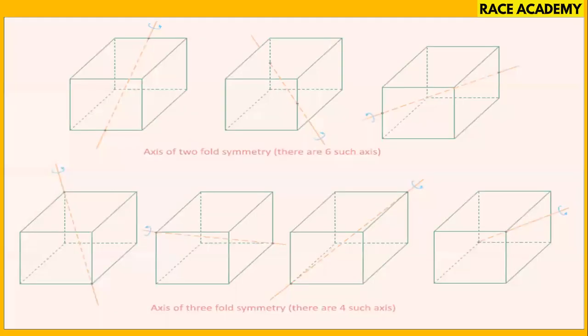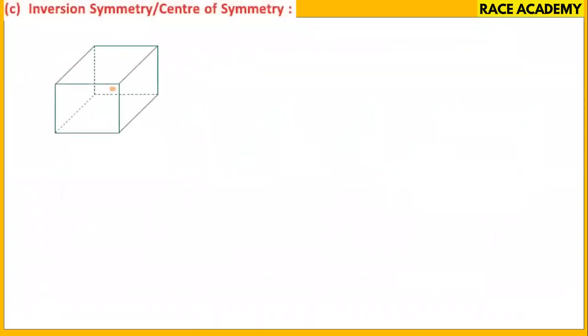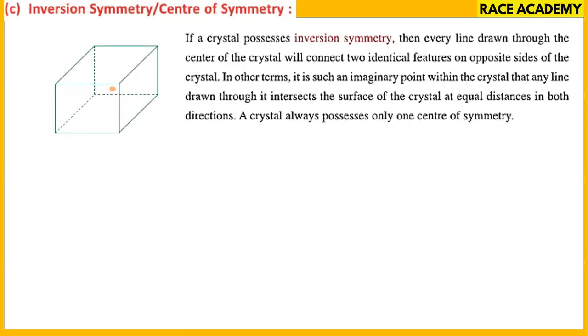And this is the inversion symmetry, or center of symmetry. So this is the crystal process, inversion symmetry. Every line drawn through the center of the crystal will connect two identical features on opposite sides of the crystal.